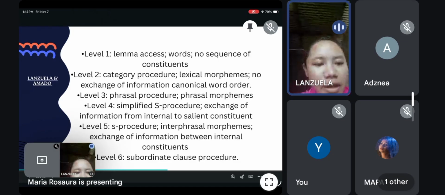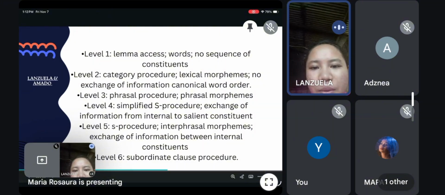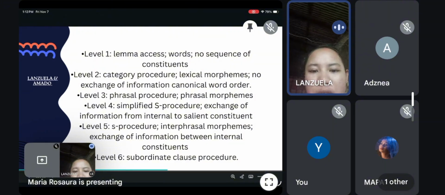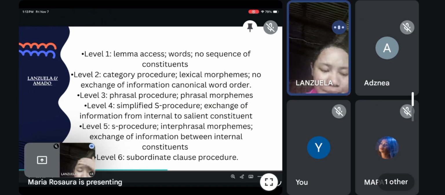So, here are the levels. Level 1, the lemma access: words, no sequence of constituents. Level 2, category procedure: lexical morphemes, no exchange of information, canonical word order. Level 3, phrasal procedure: the phrasal morphemes. Level 4, simplified S procedure: exchange of information from the internal to the salient constituent. Level 5, the S procedure: interphrasal morphemes, exchange of information between the internal constituents. And level 6, the subordinate clause procedure.